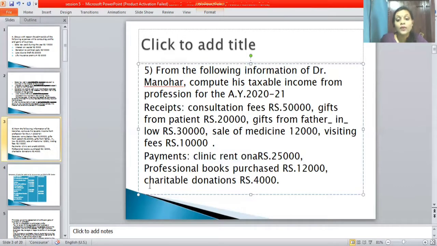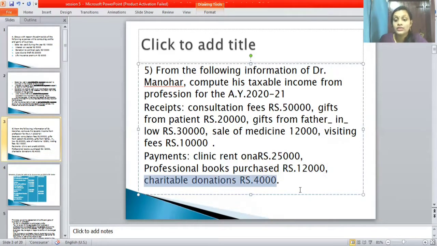Next one is professional books, it's important. So in professional books, that depreciation percentage is how much? It's 40%. I already explained in the theory part, isn't it? So yeah, professional books purchased is rupees 12,000. So you should take 12,000 into 40% because it's a depreciation percentage we should take. Okay. Now after that, charitable donation, that also we should see. So all this is required.